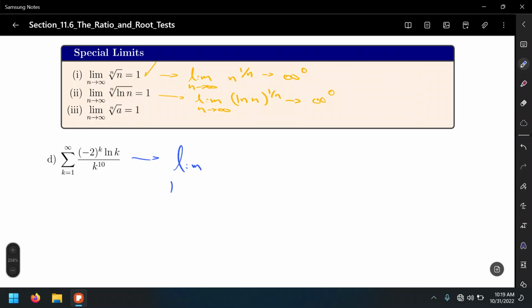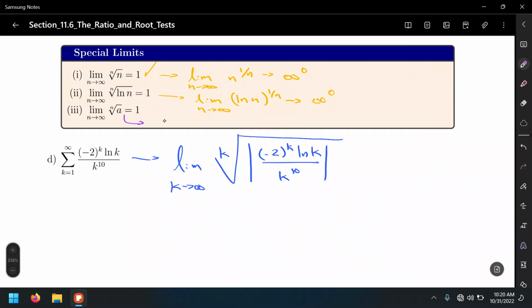The limit, in this case, is k approaches infinity of the kth root of the absolute value. Oh, in this case, careful, we're going to use the absolute value. That's negative 2 to the k power, ln of k, over k to the 10th. Oh, one more limit.